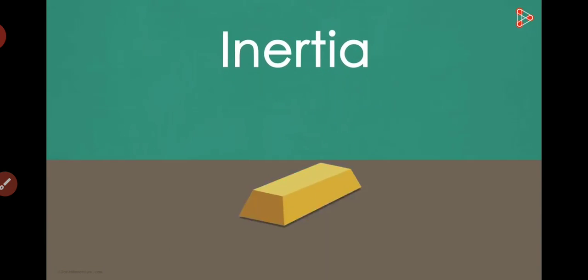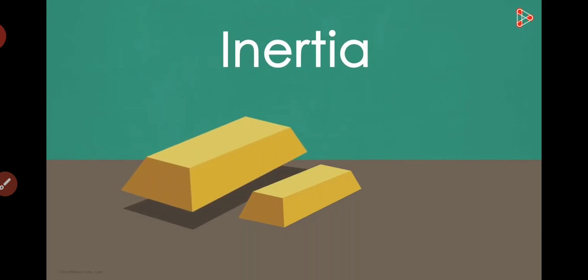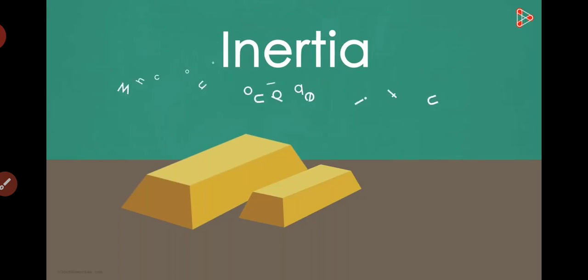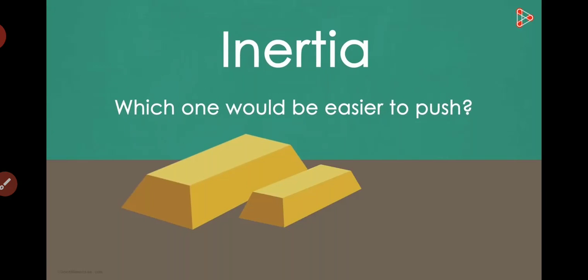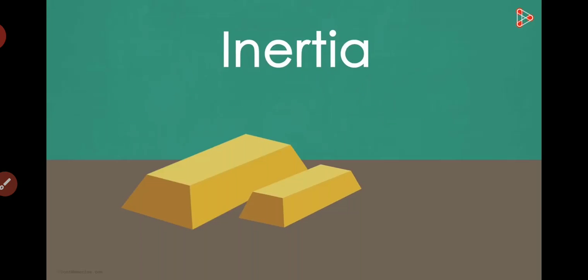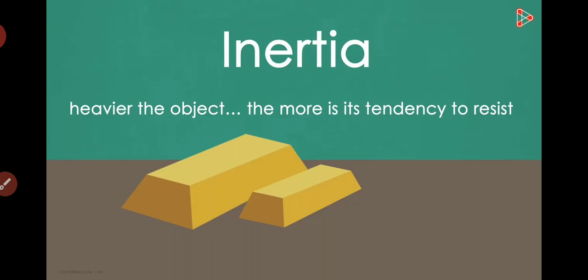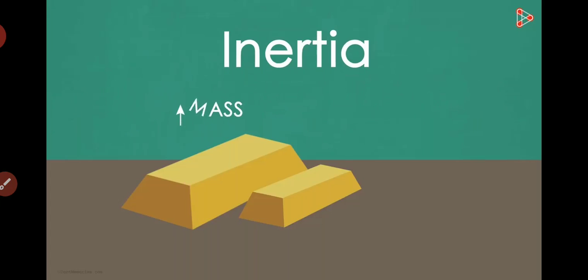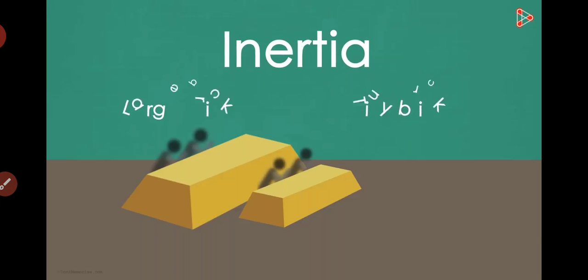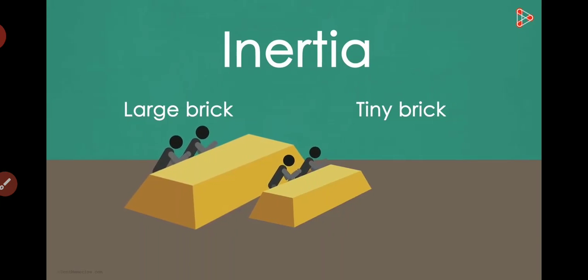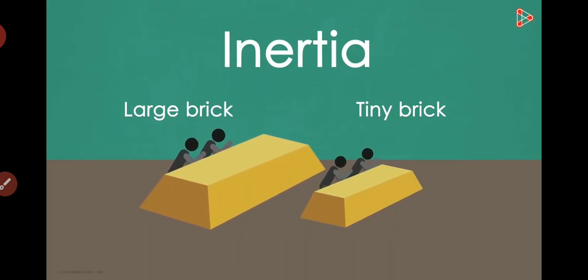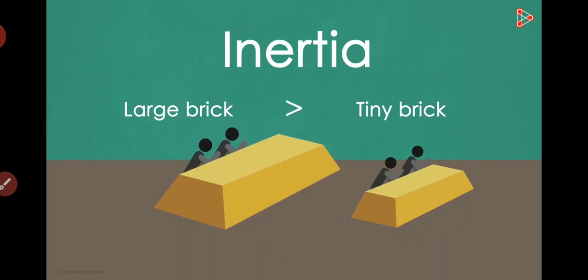Think of it like this. There's a tiny brick kept on a table next to a relatively larger and heavier brick. Which one do you think would be easier to push? Without doubt, the tiny brick, correct? But why is that? It's because the heavier brick's tendency to resist change in motion is more. The more mass an object has, the greater its inertia. So if we apply equal force to both bricks, the tiny brick will move further than the larger brick. The heavier brick has more inertia.